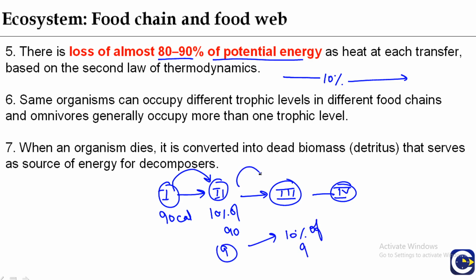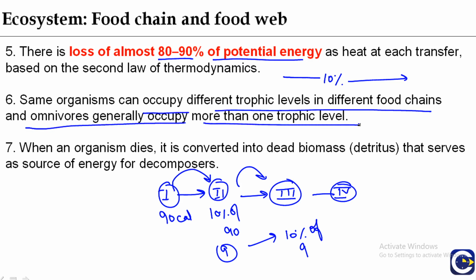So at each level only 10% of the potential energy is transferred, and this is known as the 10% law. The same organism can occupy different trophic levels in different food chains, and omnivores generally occupy more than one trophic level.